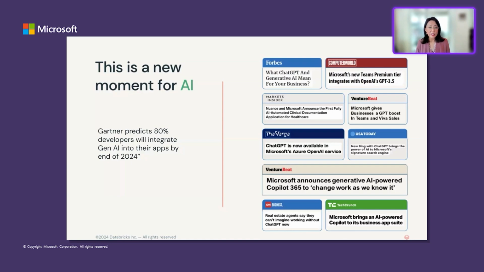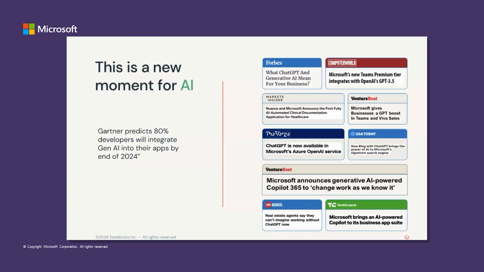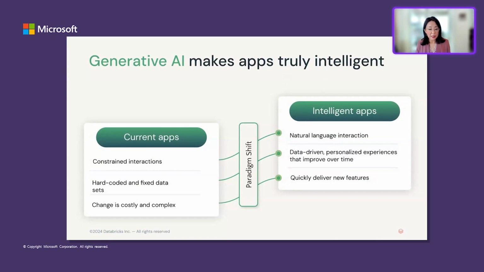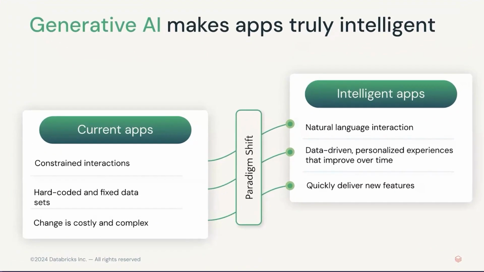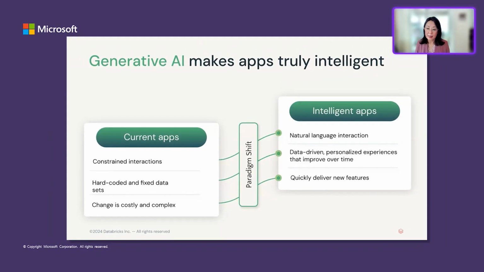Slashdata reports that over 50% of developers have already integrated generative AI into their apps or plan to do it in the next 6 months. Gartner predicted this will expand to 80% by end of 2024. So as we experienced with ChatGPT, generative AI can make applications truly intelligent: from constrained interactions with humans to natural language interactions, from hard-coded fixed data sets to data-driven personalized experiences that can improve over time, learning and adapting from the interactions, from costly and complex application changes to quickly delivering new features.